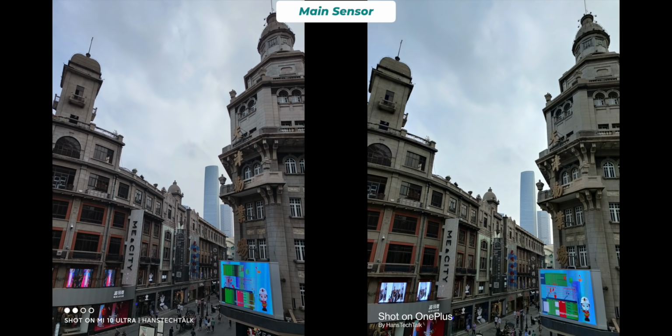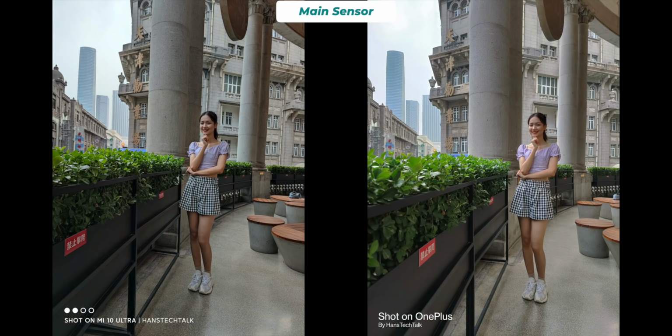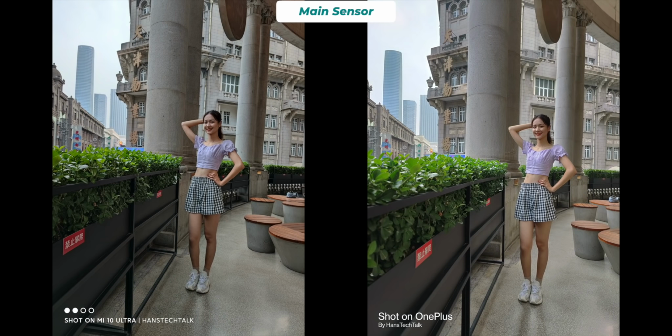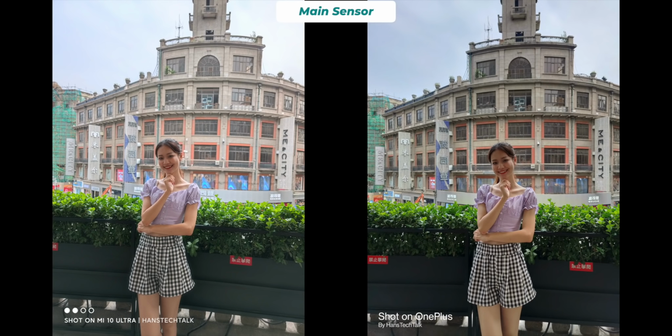But yeah, once again, there are differences, and I would share with you some major and minor points. I have already talked about white balance. OnePlus 8 Pro usually keeps the tone cool, and Xiaomi Mi 10 Ultra has a warm tone. Yes, not in all images, but randomly you will see it on images. In most photos, both are pretty similar, but in some photos you will find drastic differences. It's mainly because of exposure. You will see exposure issue goes back and forth. It's actually pretty surprising because there is no consistency and no trend that you can follow to eliminate this issue. Yeah, some may like what others dislike, and that's why this is all about personal preferences.